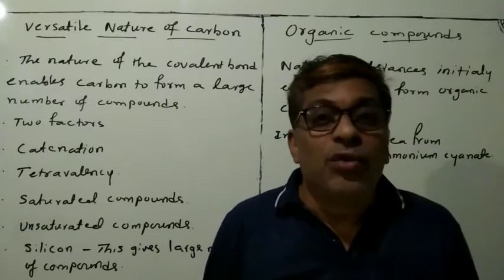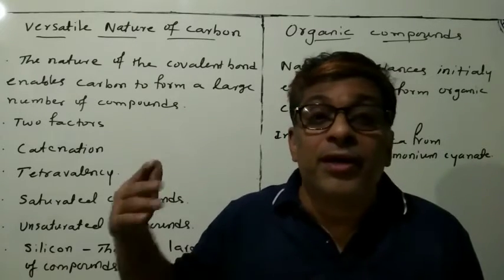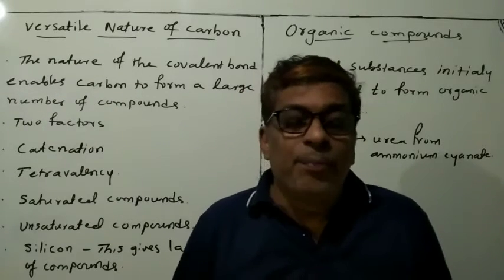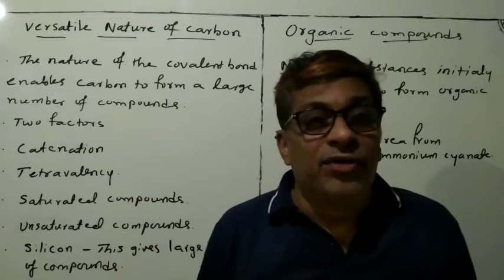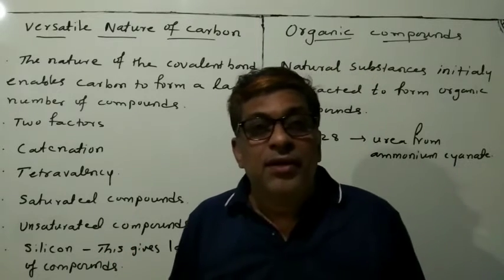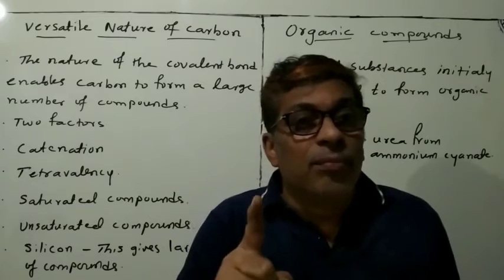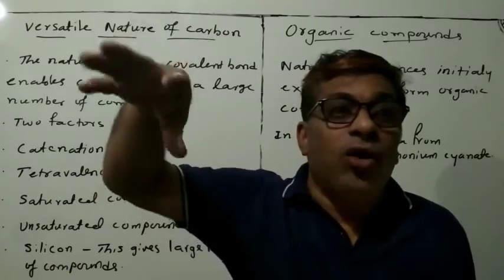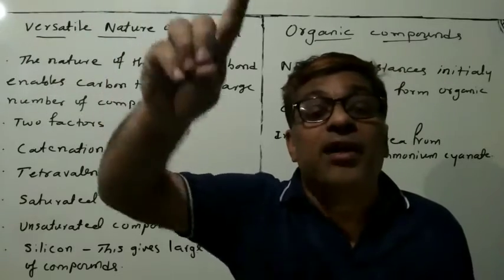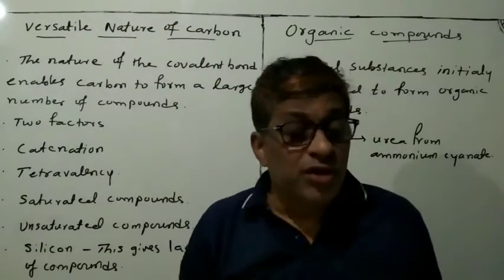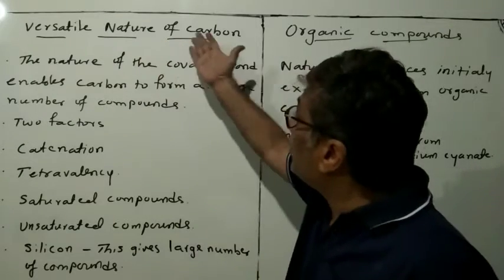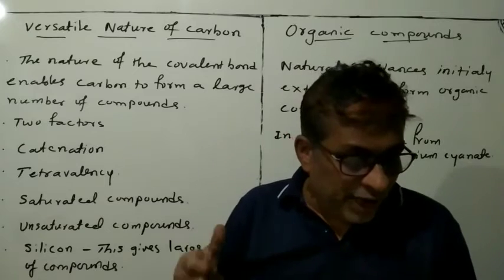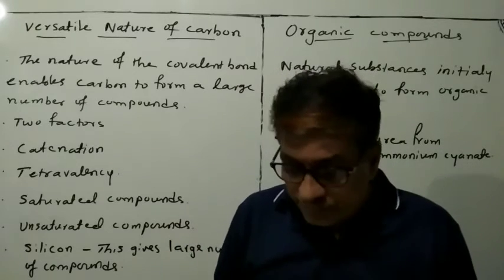See, carbon is the only element capable of making many compounds. So you know that in the periodic table 118 elements are there. But carbon alone can make more compounds than all the other elements together. So that is why carbon is called versatile in nature. Okay, what's the idea now? So, unlike character or unique ability, you are saying.